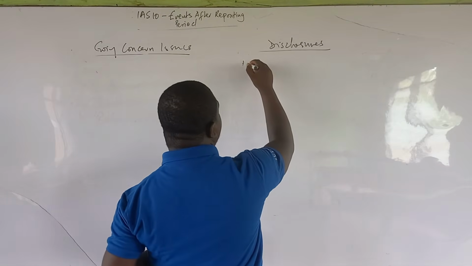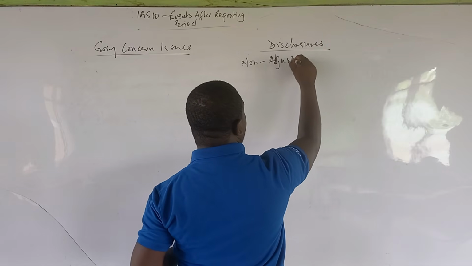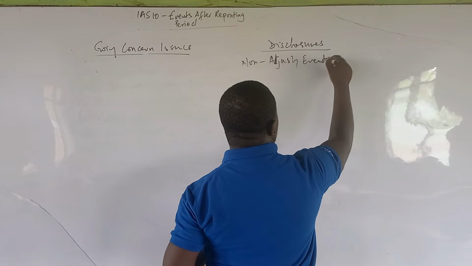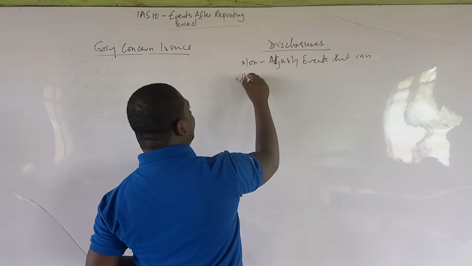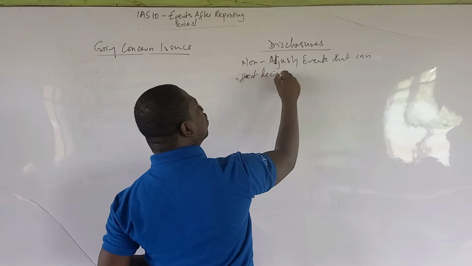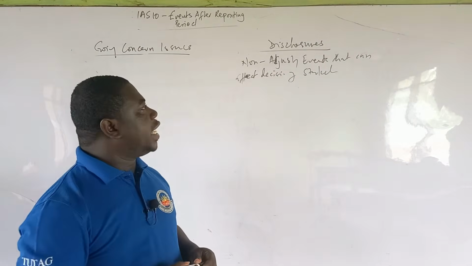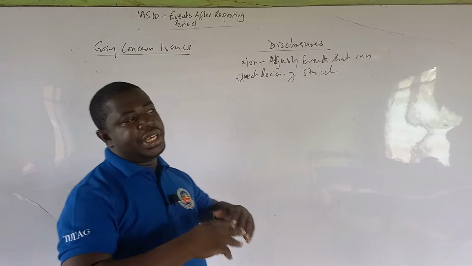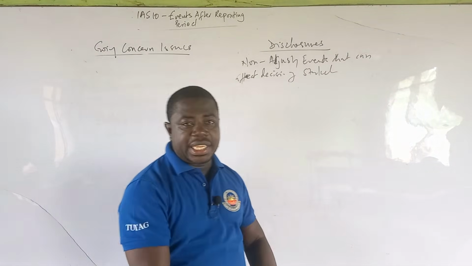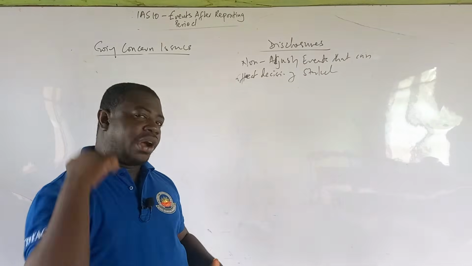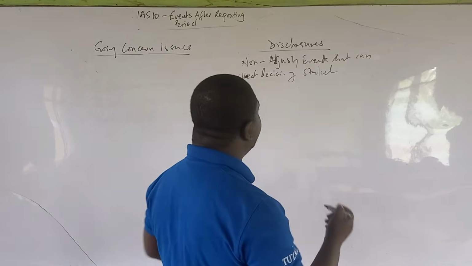So you disclose non-adjusting events that can affect decisions of stakeholders going forward. For example, maybe there is a merger or an acquisition that is going to take place in the current year. Even though in the prior year we are not going to adjust that on the financial statement, we are going to make a disclosure.